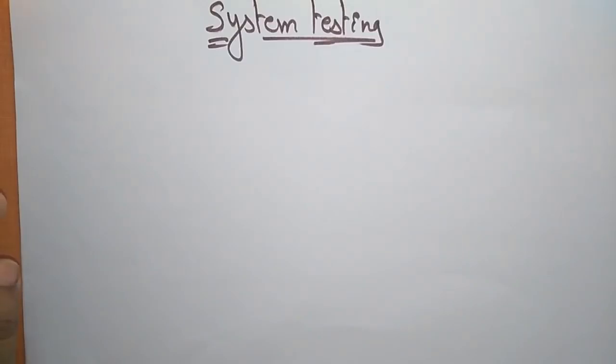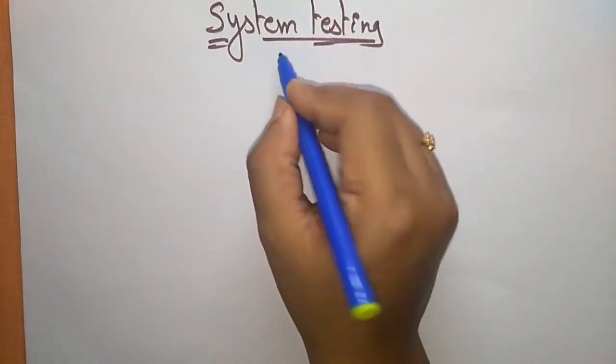Coming to the next topic, that is system testing. System testing is nothing but testing the entire system. The test that you are going to make on the entire system is system testing.